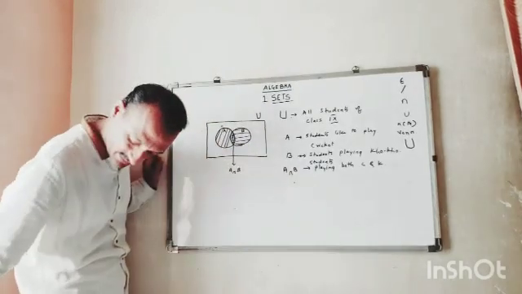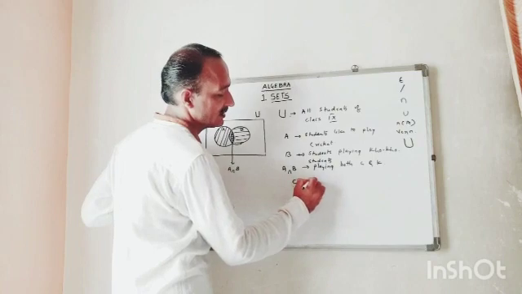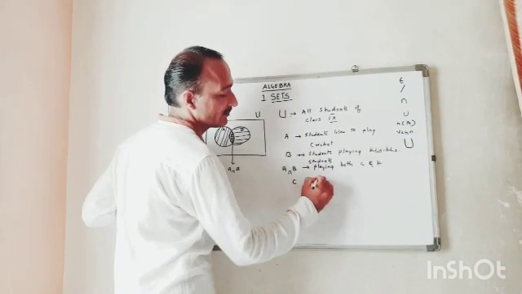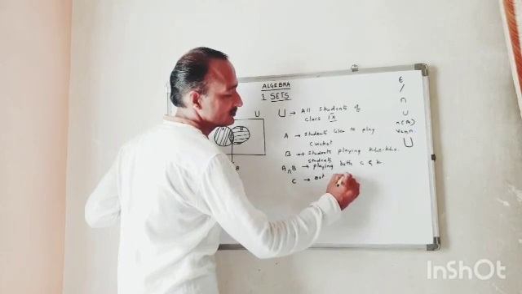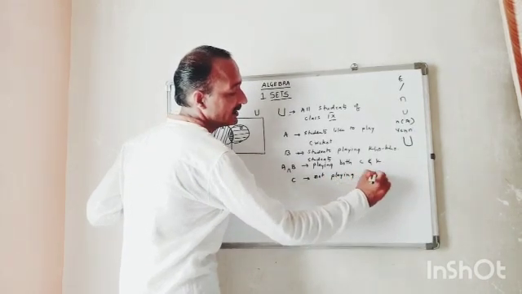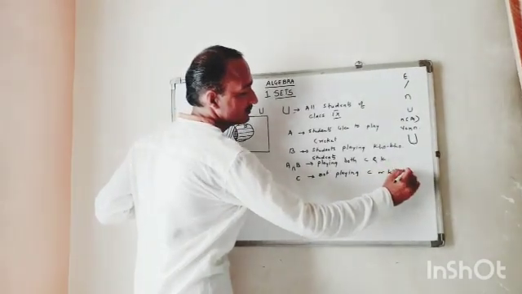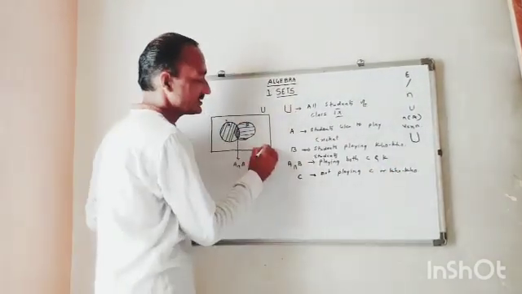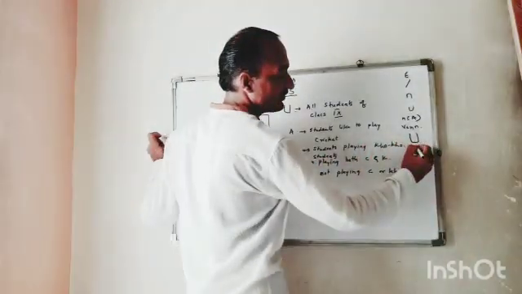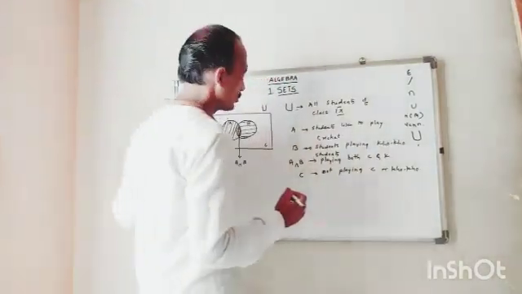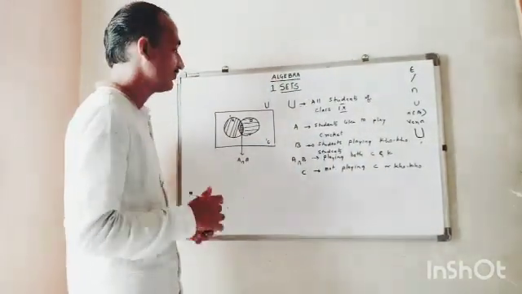Let me use the letter C. That is students not playing cricket or Kho-Kho. We call it complement. Complement is shown by an apostrophe sign this way. That is the complement set, neither playing cricket nor Kho-Kho.